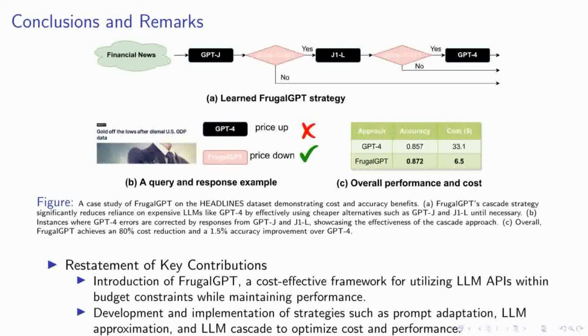Our empirical studies, particularly with the headlines dataset, have been telling. FrugalGPT's cascade strategy effectively utilizes less expensive models, such as GPT-J and J1-L, before calling upon more costly options like GPT-4, only when absolutely necessary. This approach has led to an impressive 80% reduction in costs and a 1.5% increase in accuracy compared to using GPT-4 alone. These results underscore the potential of FrugalGPT not just as a cost-saving measure, but as a means to enhance decision-making in real-time applications across various sectors.